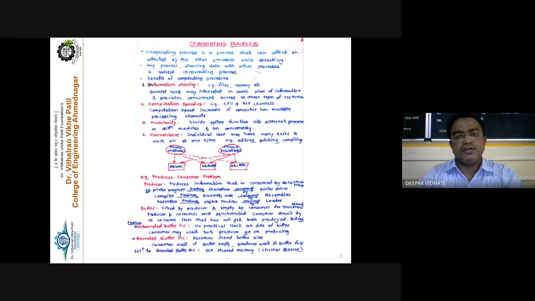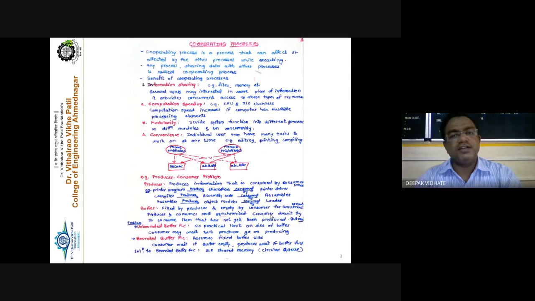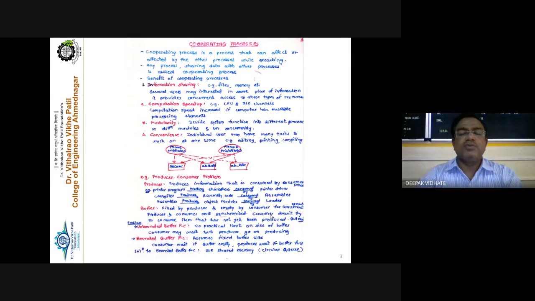The working of these processes will be successful if there is proper cooperation and coordination between this type of processes, and a buffer is maintained between the producer and the consumer. A buffer is just a temporary memory where the producer keeps its output, and the consumer consumes the output from that buffer. Depending upon the capacity, it is called a bounded capacity buffer or an unbounded capacity buffer.